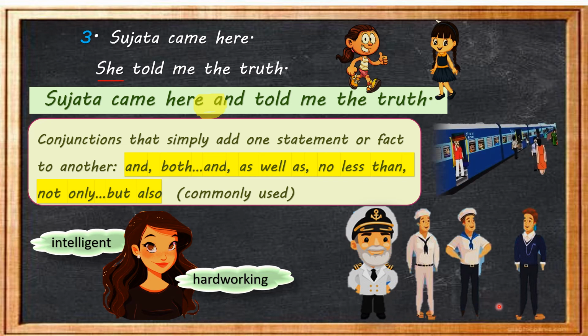Okay, now let's take one more example. The train was not only late, but also fully packed. So children, these are a few examples of conjunctions that add the same kind of sentences or facts. Clear?